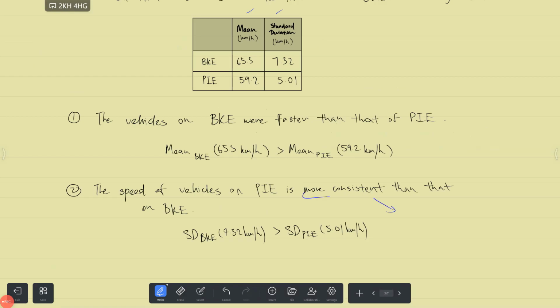The other words you can use as well for consistent, for example, you can say that it's less varied, or you can also say it is less widespread. All these you can use for the description of how widespread or consistent the data is. These are just interchangeable words: widespread, consistency, and variedness. That's all. So one comment, one evidence, and it should give you your 2 marks.